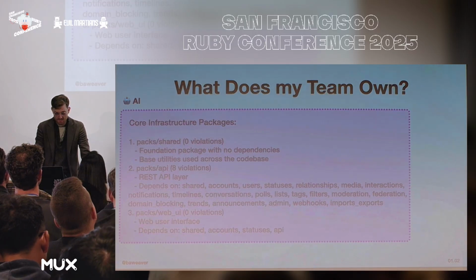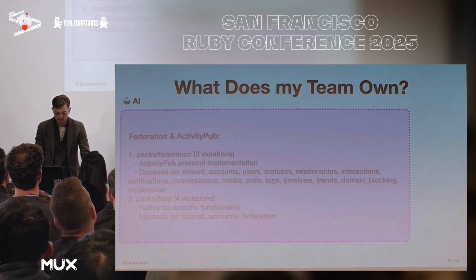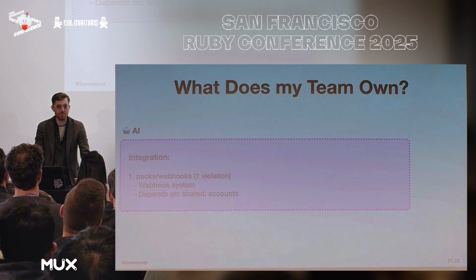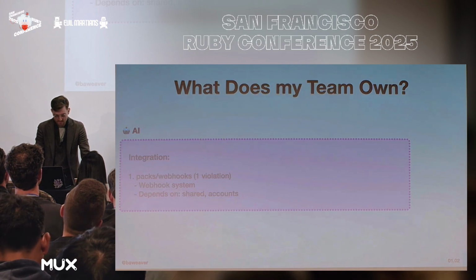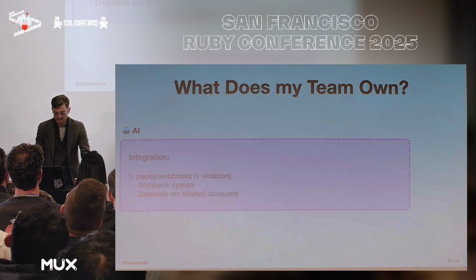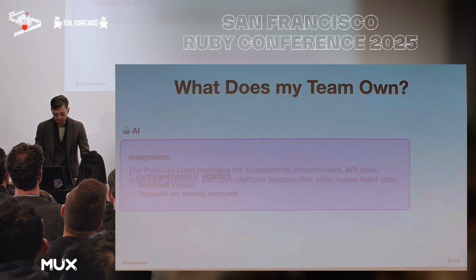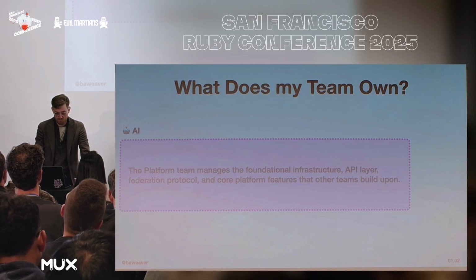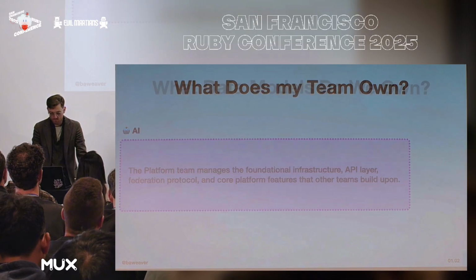So we have core infrastructure, a lot of API layers, even web UI. We also happen to have federation code and FASP and a lot of things I don't really know about. And then we also have a platform and a search and a timeline and even an integration into webhooks. And this sounds like a lot for one team, doesn't it? I think we probably have too many packs in here, but we can get into that a little bit later. So the point is, we own a lot on this theoretical, hypothetical platform team. And that means a lot of code to figure out, but we have to start somewhere.